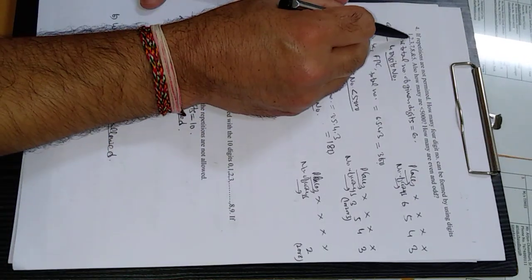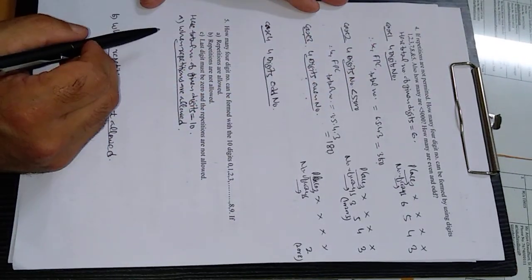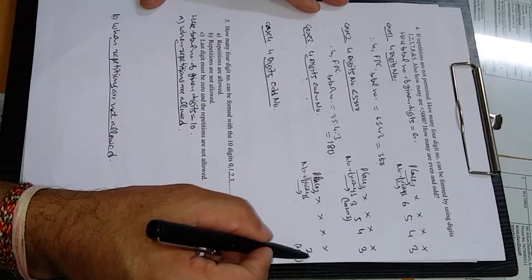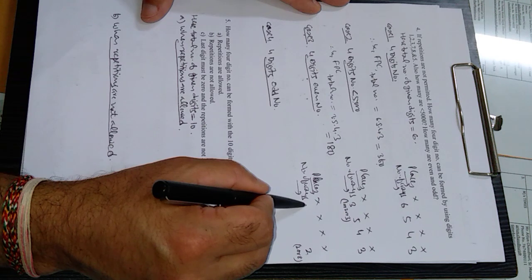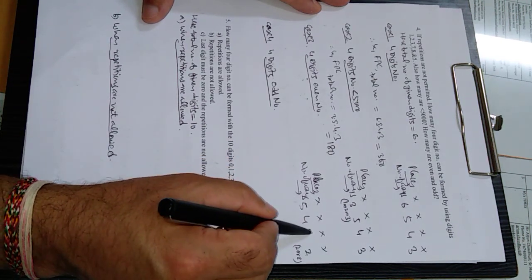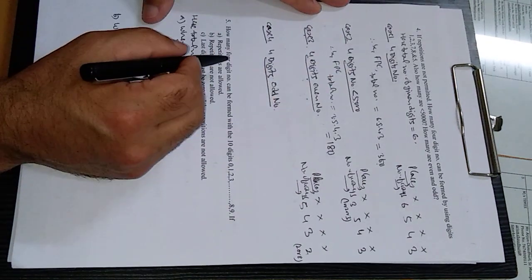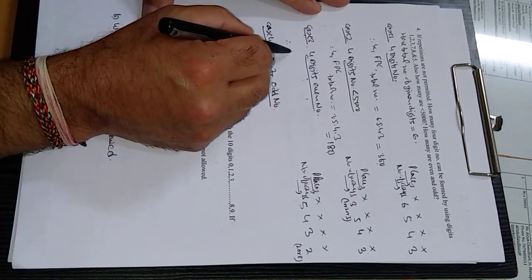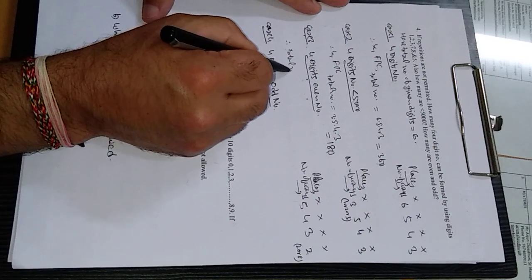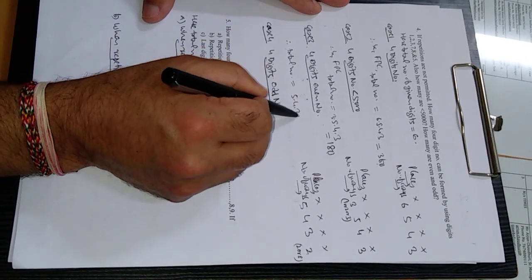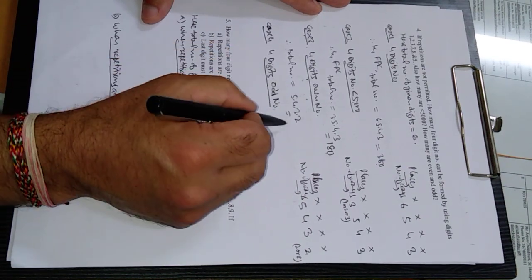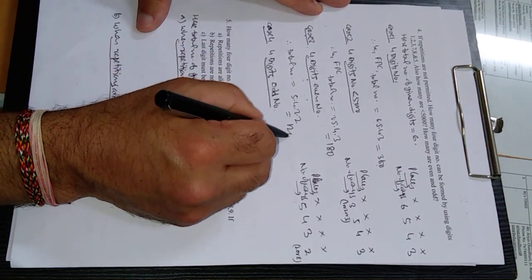You can easily see here 2 and 8 only, in the given digits only two are even. The last place can be filled in only two ways. Now come to the first place. This can be filled in 5 ways because one digit is used here. 5 ways, 4 ways, 3 ways as usual, because repetition is not allowed. Therefore, by the fundamental principle of counting, the total number of even numbers will be 5 × 4 × 3 × 2, and this will come out to be 120.